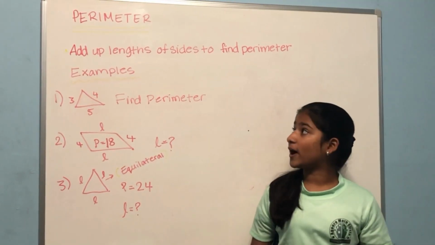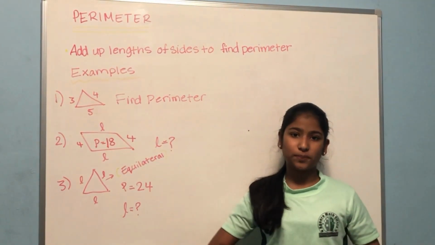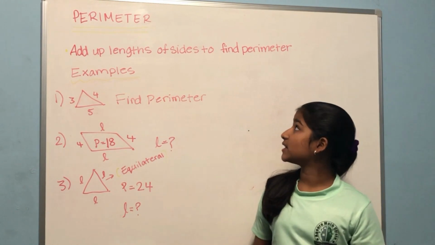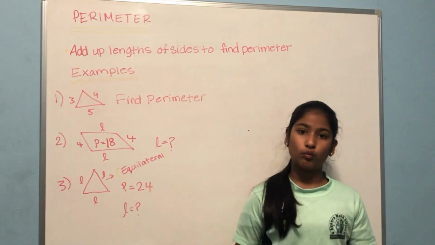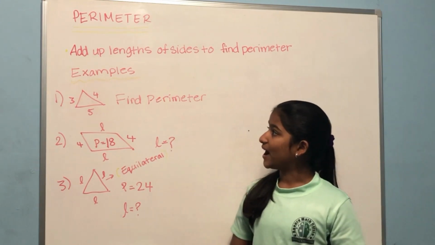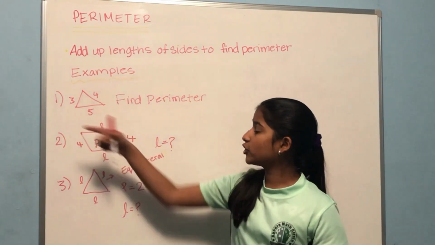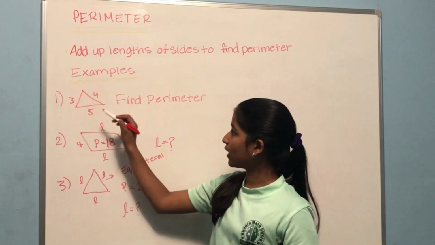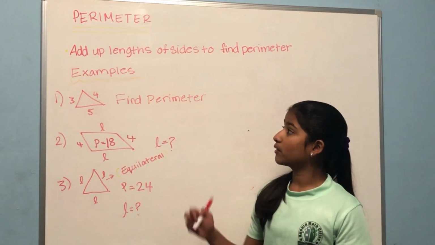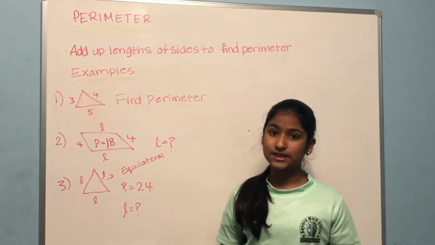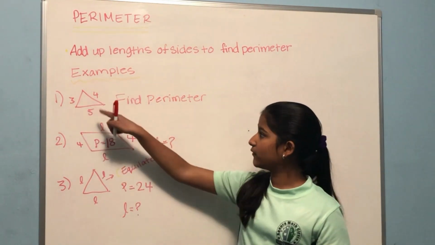So now let's learn about perimeter. Perimeter is basically when you add up the lengths of the sides to find the distance around the polygon. Now let's look at some examples. The first one has sides of 3, 4, and 5, and it says to find the perimeter. Perimeter is when you add up the lengths of the sides, and we know that the lengths are 3, 4, and 5.